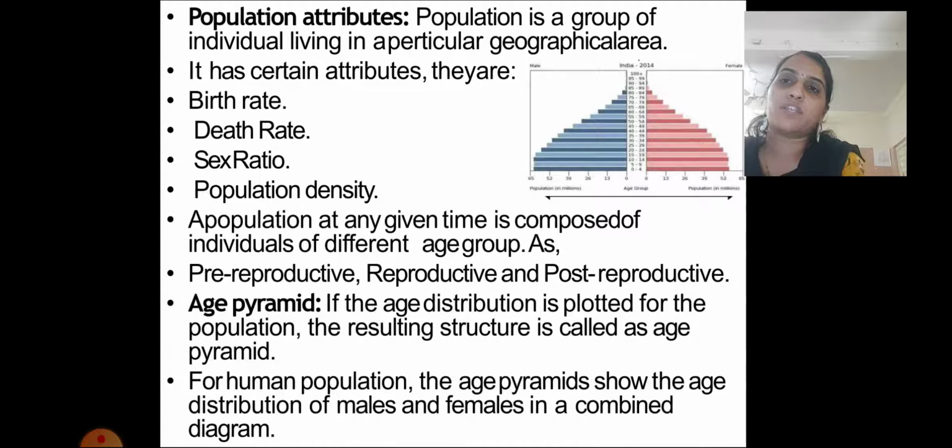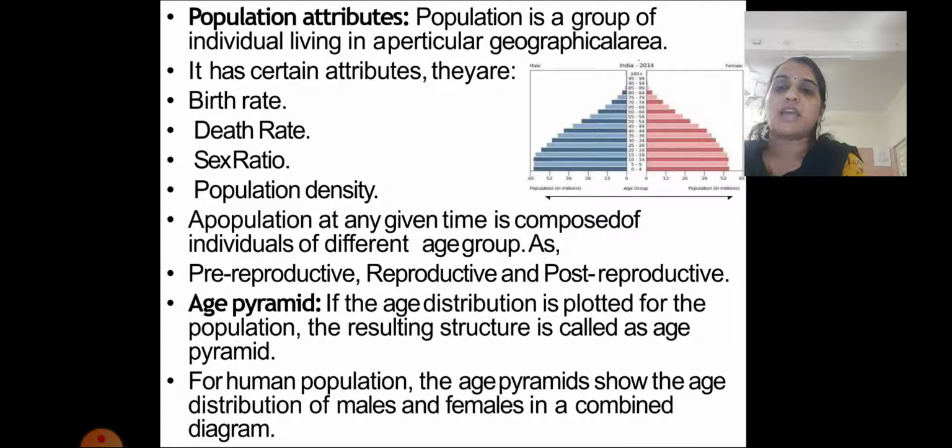Next point is population attributes. A population is a group of individuals living in a particular geographical area. It has certain attributes, attributes meaning factors. They are birth rate, death rate, sex ratio, population density, etc. These are the 4 attributes of the population.